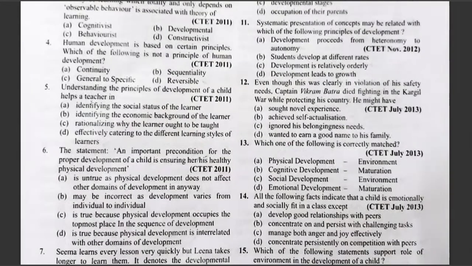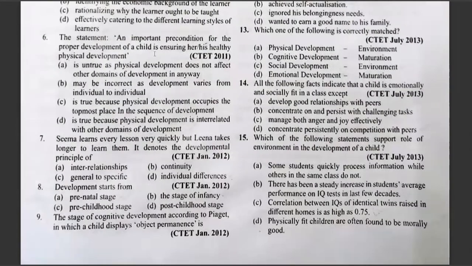Question number six. The statement: an important precondition for the proper development of a child is ensuring his or her healthy physical development. Option A is untrue as physical development does not affect other domains of development in any way. Option B may be incorrect as development varies from individual to individual.